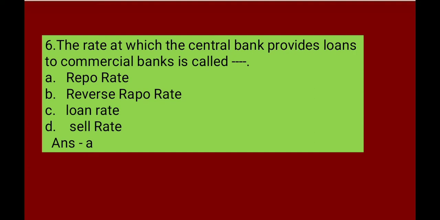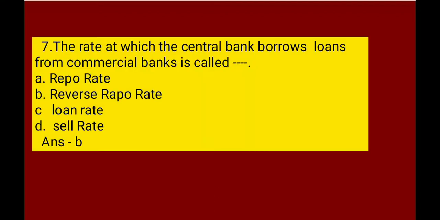Next, the rate at which the central bank provides loans to commercial banks is called repo rate, reverse repo rate, loan rate, sell rate. Correct answer is A, that is repo rate. The rate at which the central bank provides loans to commercial banks is called a repo rate.